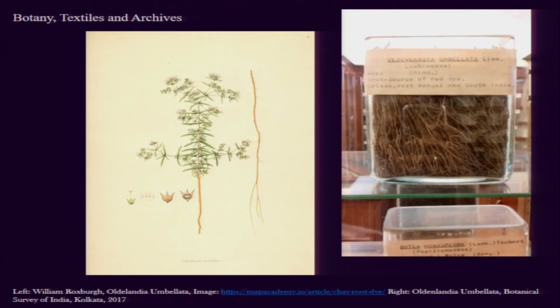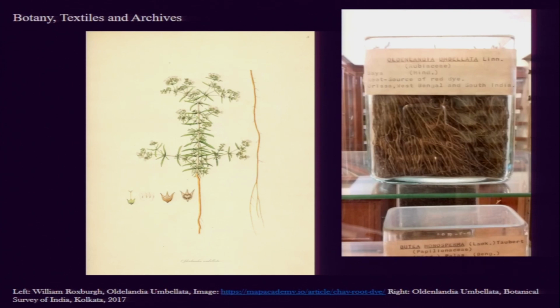His documentation starts with this famed chaya root, which is this dye-yielding plant which was thought to be responsible, or largely responsible, for making the brilliant red of the Coromandel textiles. So one can see what kind of plants he was also interested in. There were different kinds of plants, but the plants which were used in dyeing or different medicinal purposes, or some kind of activity which had economic value, those were given priority.